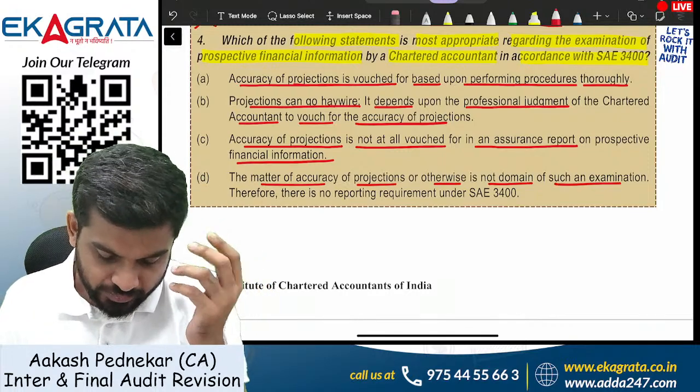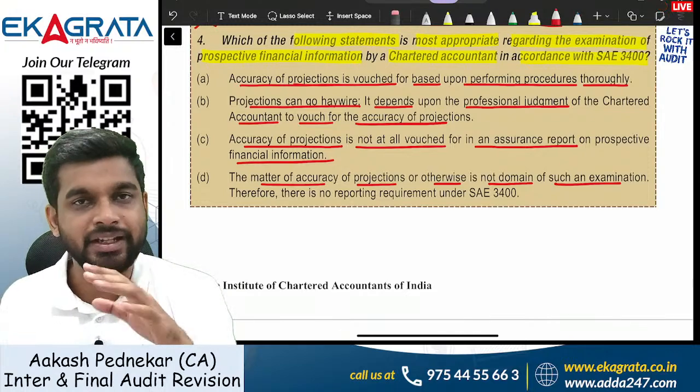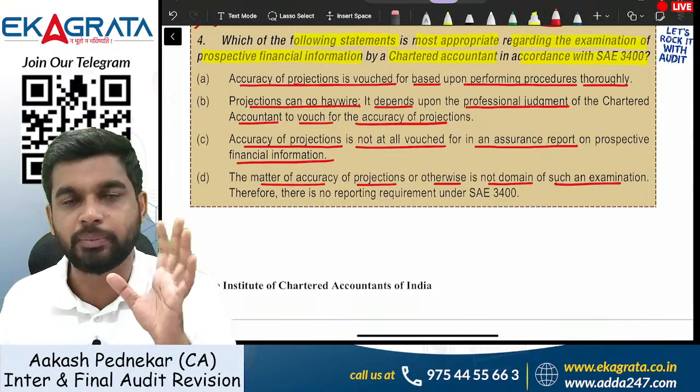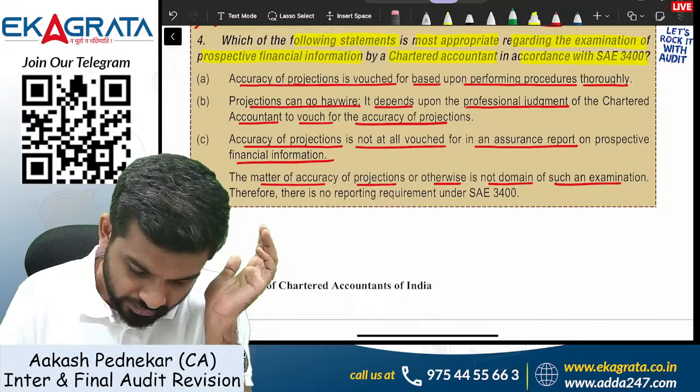So guys, it's very simple. We never ever give any assurance with respect to the accuracy of the projection, so we never check that. So the correct answer is going to be C.